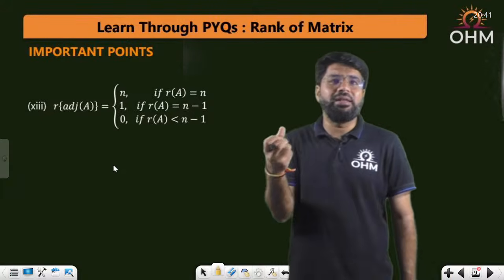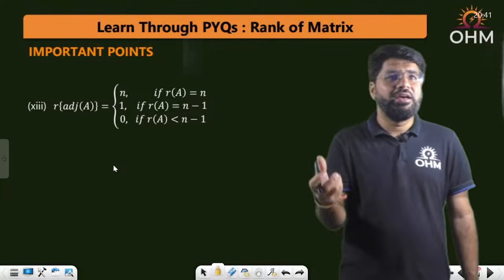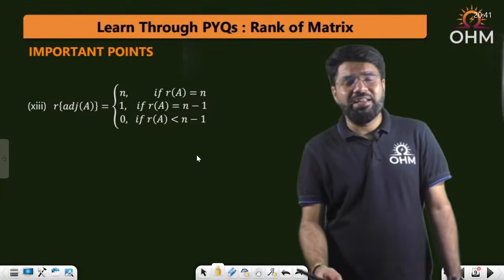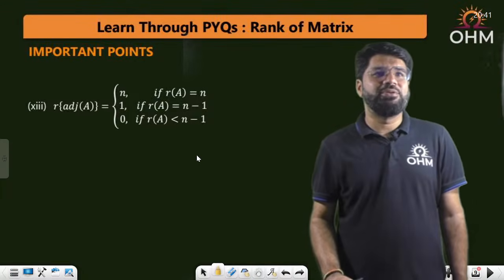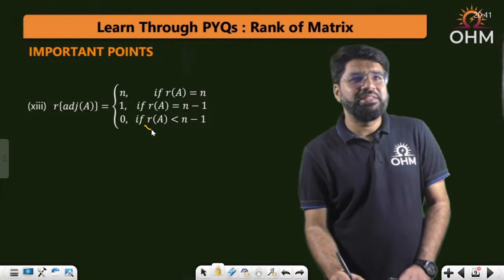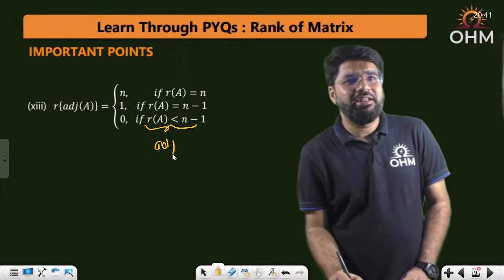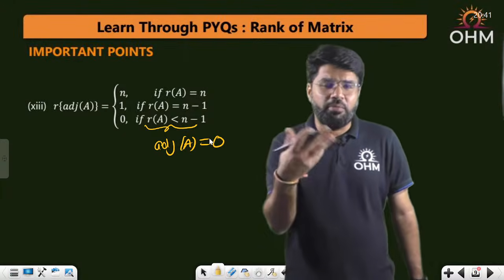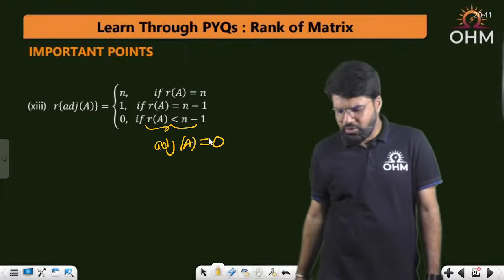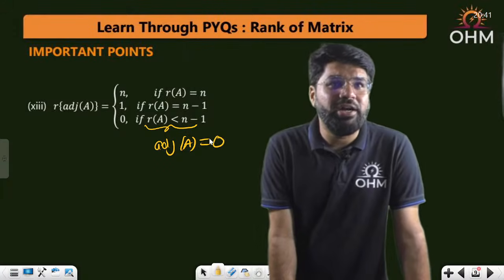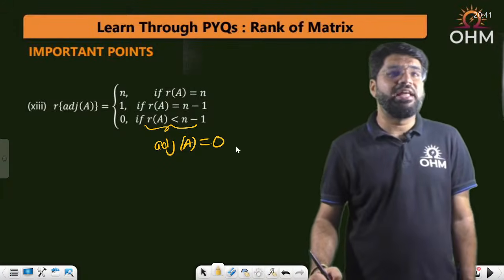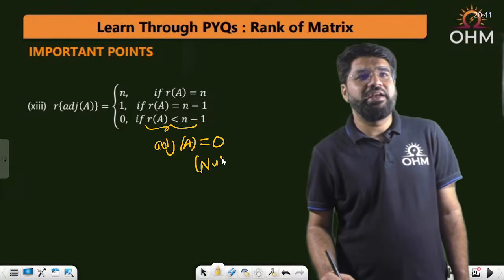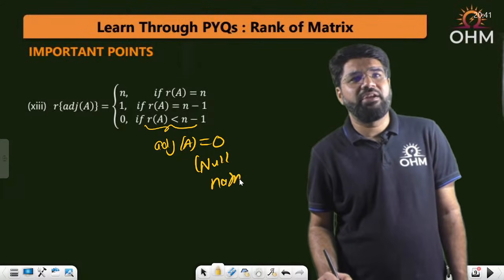Cofactors are formed by minors, minors of the size n minus 1. So when I say the rank is not even n minus 1, it means all n minus 1 minors are 0. This also means that all the minors and hence all the cofactors will be 0, and adjoint is formed by the cofactors. So adjoint of A will be 0. Simple. Zero means null matrix. Adjoint of A itself will be a null matrix, and hence the rank will be 0.